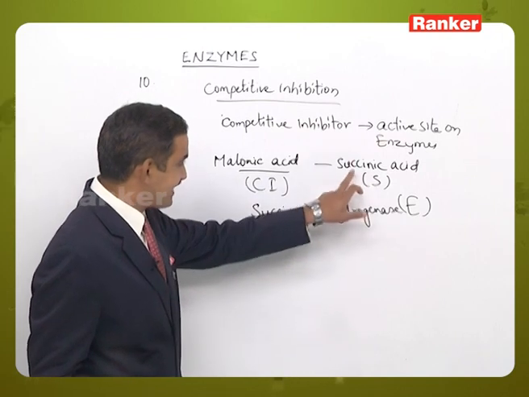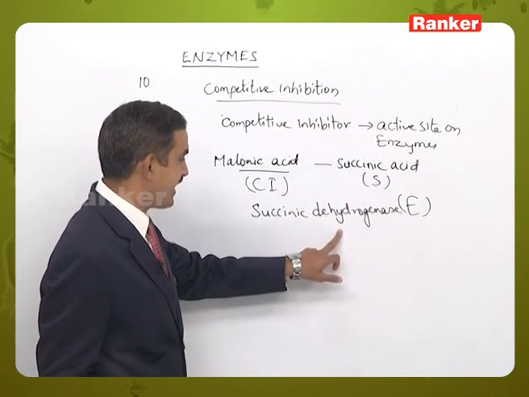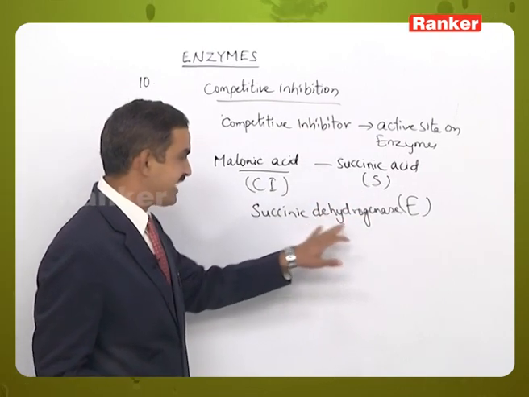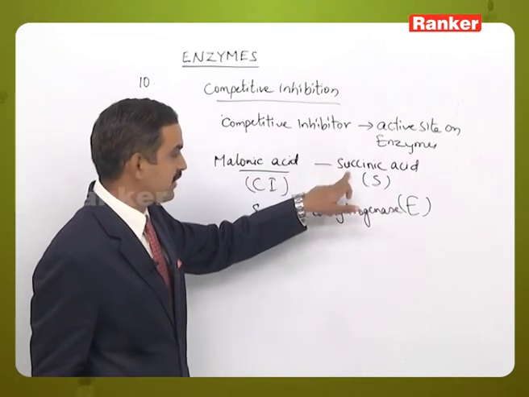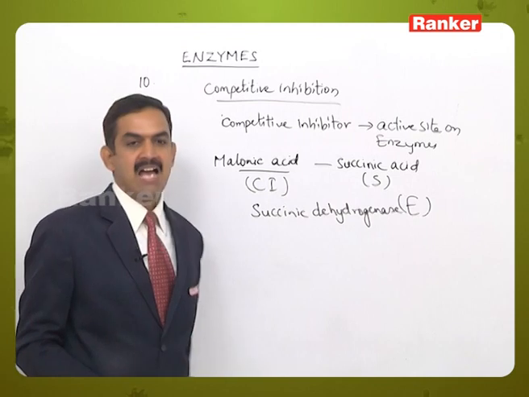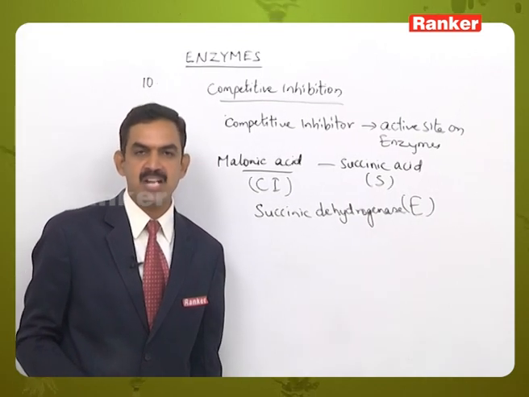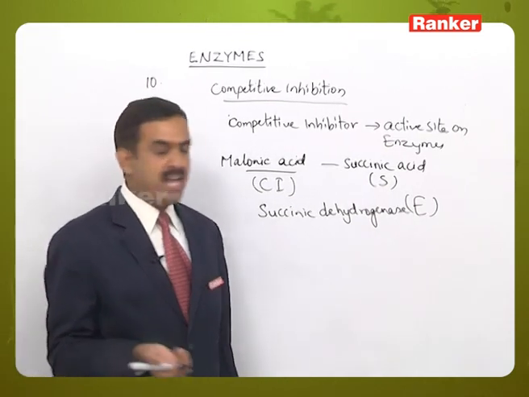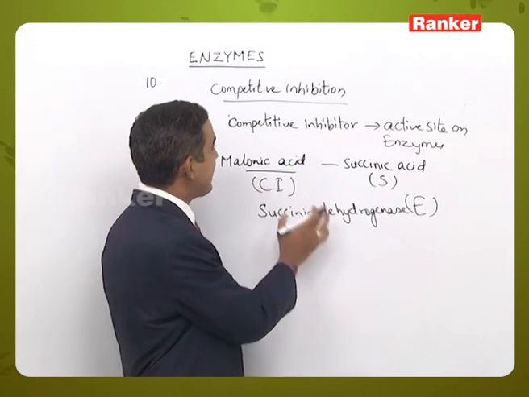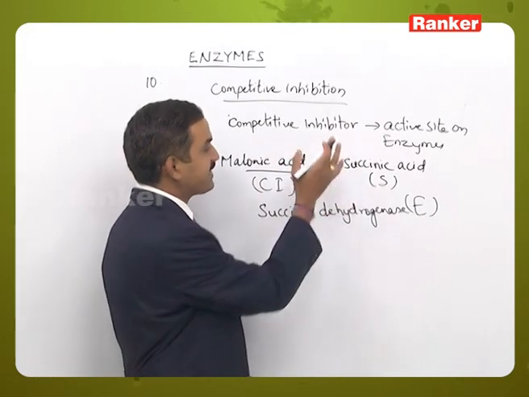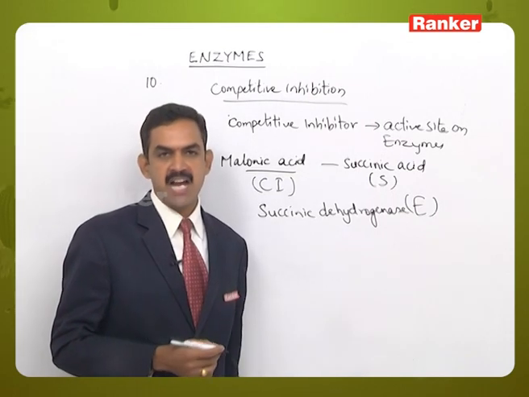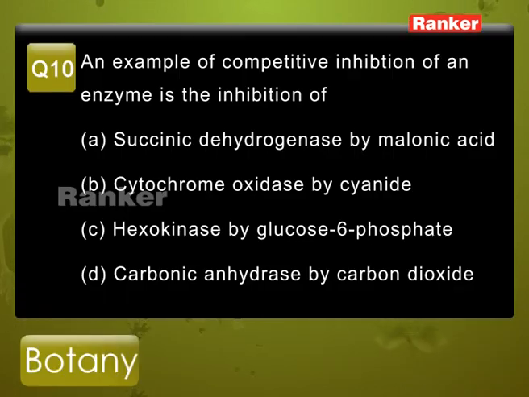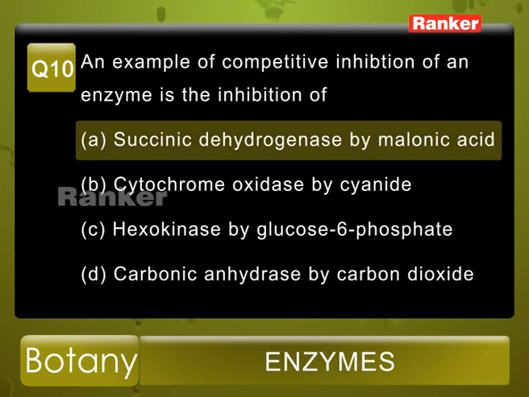But before the succinic acid goes and occupies the active site on succinic dehydrogenase, the malonic acid, which has the same structure as succinic acid, goes and occupies the active site on the succinic dehydrogenase enzyme. That is how malonic acid is a competitive inhibitor for succinic acid, occupying the active site on succinic dehydrogenase enzyme. So, from the given options, option A is the correct answer.